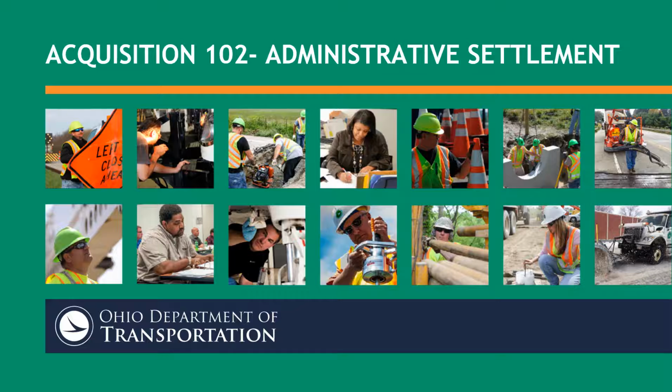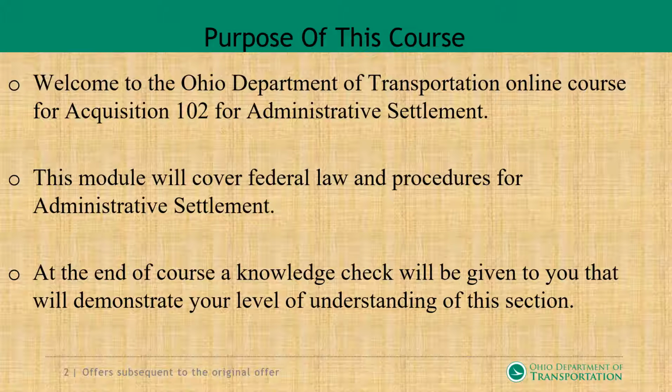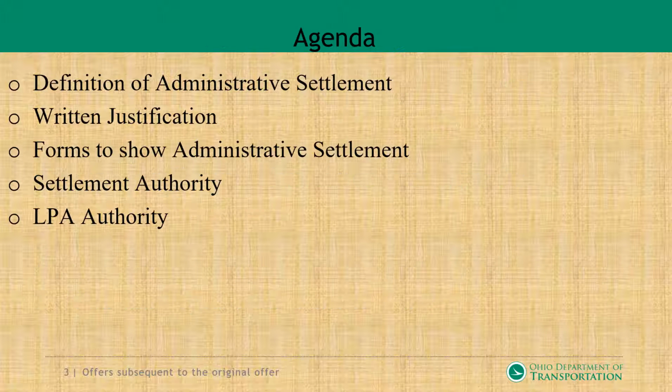Okay, this is Acquisition 102, Administrative Settlement. Welcome to the Ohio Department of Transportation online course for Acquisition 102, Administrative Settlement. This module will cover federal law and procedures for administrative settlement. At the end of this module, a knowledge check will be given to you as a demonstration of your understanding of this section. Here's the agenda.